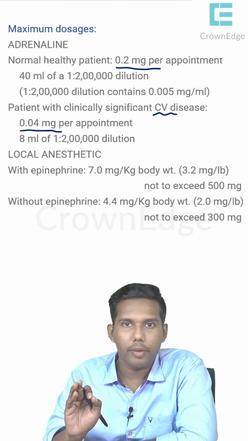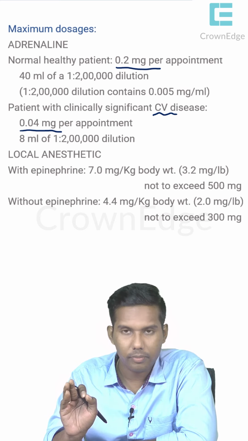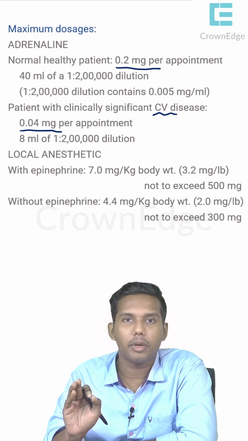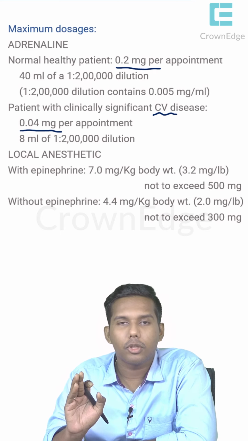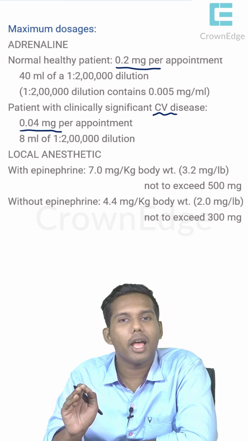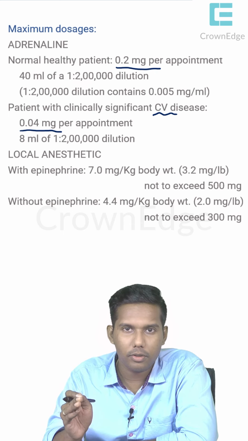LA with epinephrine, we can give 7 mg per kg body weight and it should not exceed 500 mg. And LA without epinephrine, we have calculated without epinephrine, right, in our calculations. You can apply the same to those questions with epinephrine also, and you can apply it yourself.